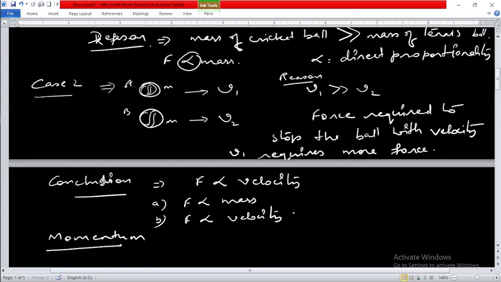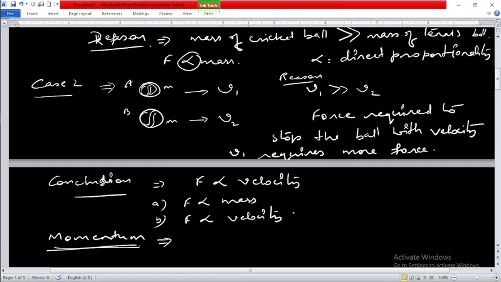We are moving towards momentum. What does it mean? Momentum is defined as the product of mass and velocity. Since force is directly proportional to mass and velocity.